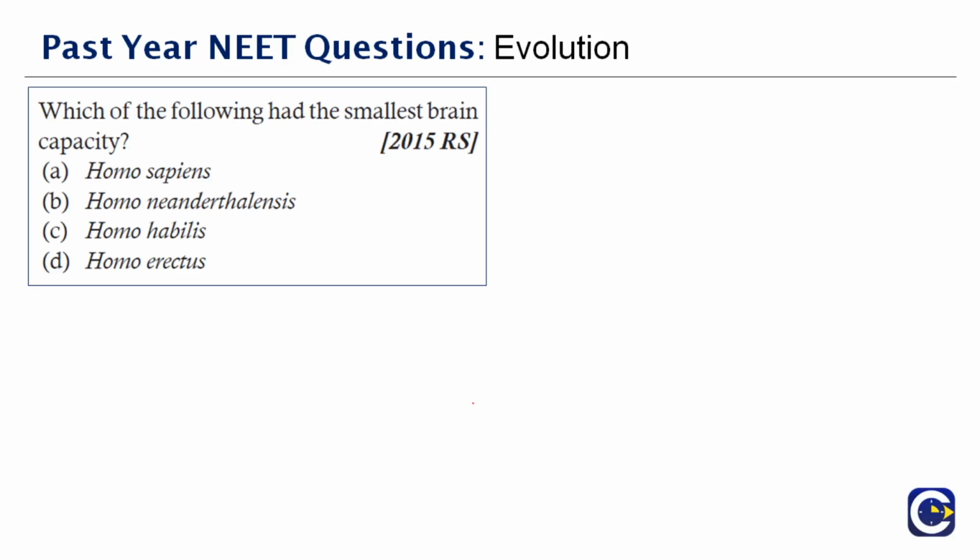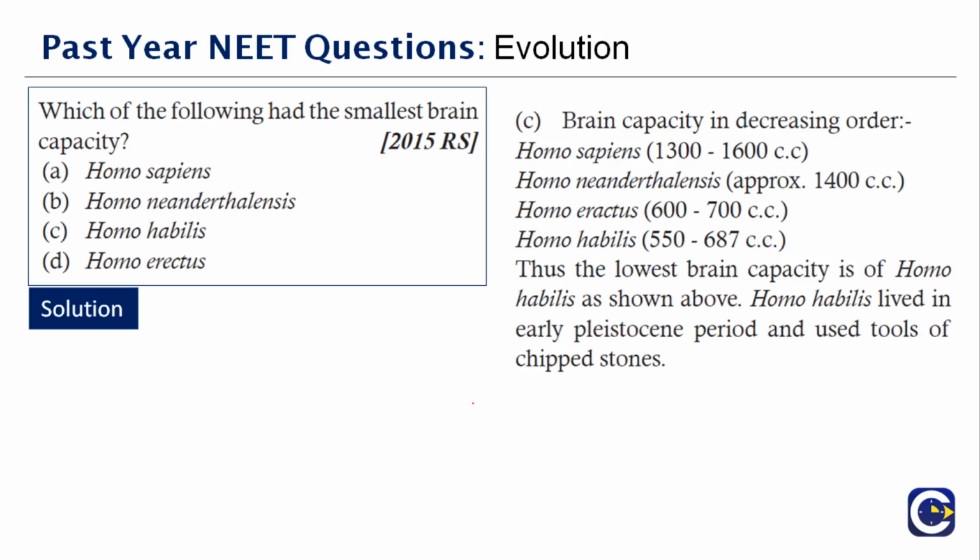Which of the following had the smallest brain capacity? And this question was asked in the year 2015. Okay, now I'm going to give you some information so that you will understand the answer. Now let's look to your right side. So the brain capacity is in decreasing order, right? So Homo sapiens, it is 1300 to 1600 cc.